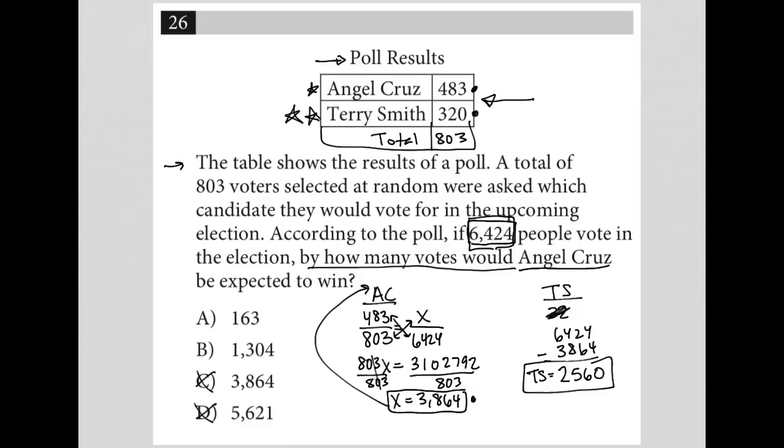Also, D can't be the right answer because if Angel Cruz only received 3,864 votes, there's no way Angel Cruz could have won by 5,621. Also, A just seems like way too small of a number dealing with these thousands, and we can see that this is not the difference of only 163, so A is also gone. So B must be the correct answer here, 1,304, and we can see that if we did the actual subtraction here, 3,864 minus 2,560, that's exactly what we would get, 1,304. So our answer here is choice B.